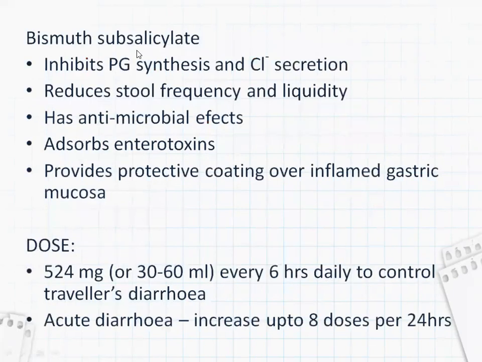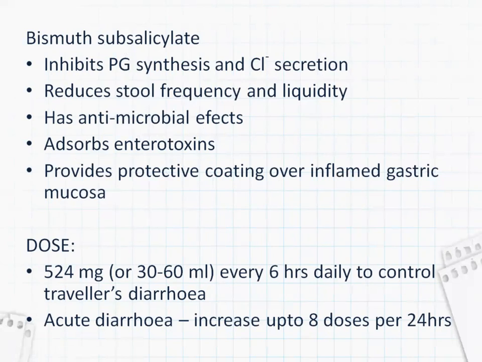And bismuth subsalicylate acts by inhibiting prostaglandin synthesis and chloride secretion. This causes a reduction of stool frequency and liquidity. Bismuth subsalicylate also has some antimicrobial effects. It also absorbs enterotoxins, and it provides a protective coating over inflamed gastric mucosa if there is any inflammation.